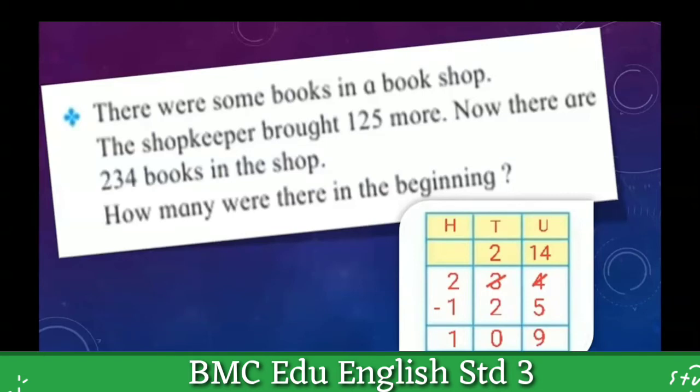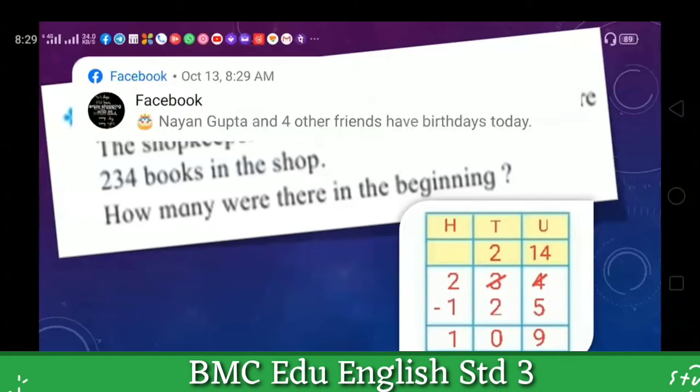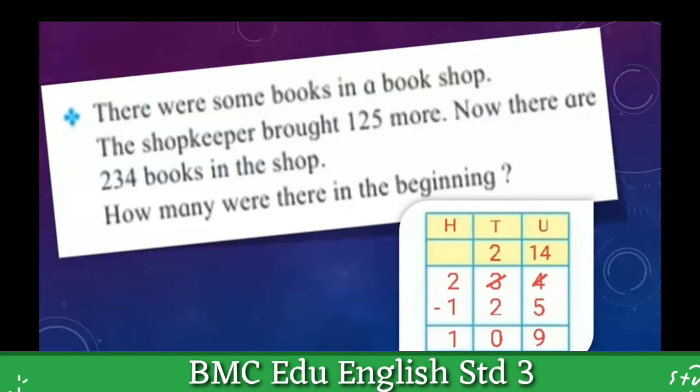If we subtract 125 from 234, at the unit place we cannot subtract 5 from 4, so we have to borrow 1 from the tens place, then we get 14 minus 5. Our answer will be 9 at the unit place.